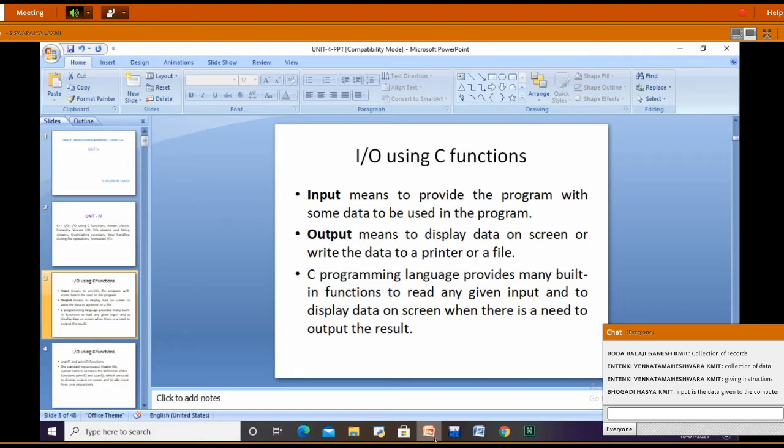Output is what we display on the screen. So when we do input and output operations, in C language we have different built-in functions.